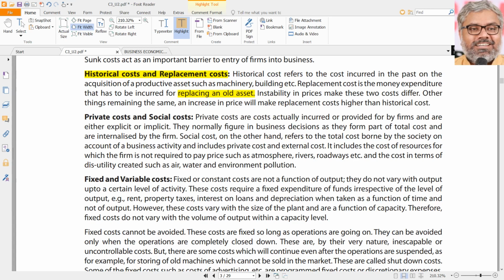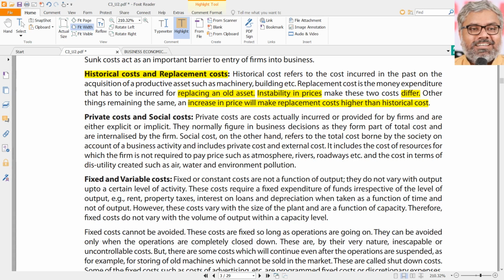These two are not same. Whether replacement cost will be higher than historical cost or not, that depends upon the instability in the prices of various products in the market, because of which these two costs will differ. Replacement cost could be different from historical cost because some time has passed by already when you purchased the asset, and now when you are looking at what could be the replacement cost of this asset. So usually when there is an increase in price, naturally the replacement cost will be higher than historical cost. When there was a decrease in price in the market, like in our example of television, the replacement cost would be lower than historical cost.